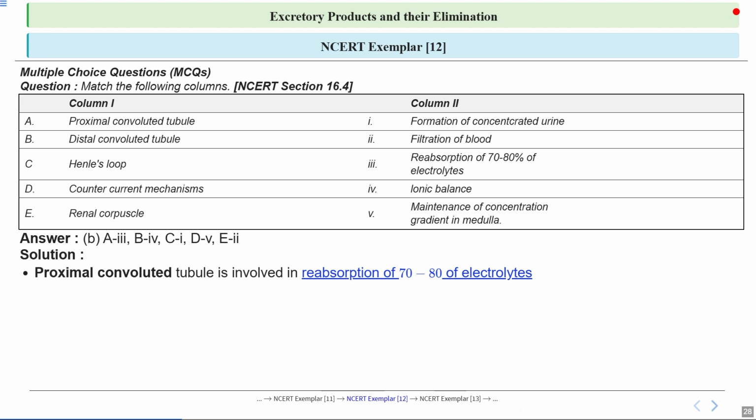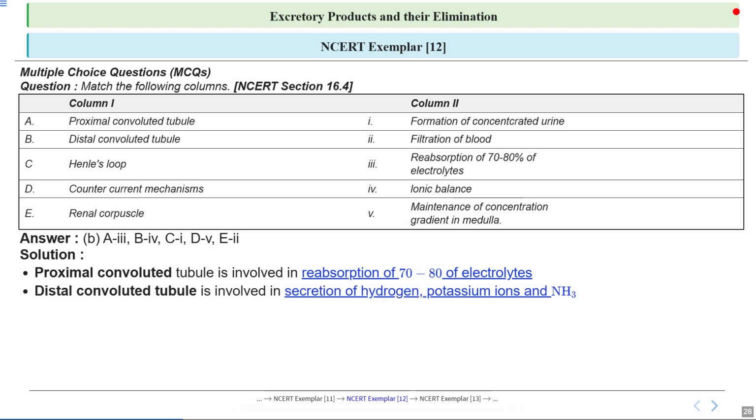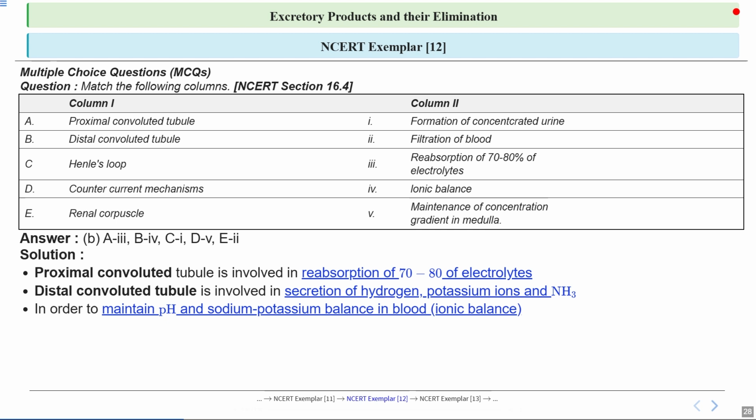Let's talk about the proximal convoluted tubule, or PCT. This part of the nephron is crucial because it reabsorbs 70 to 80% of water and electrolytes from the filtrate. So you can think of it as a recycling center where essential ions and nutrients are reclaimed to maintain our body's balance. Next, we have the DCT, or distal convoluted tubule. This section is involved in the secretion of hydrogen, potassium ions and ammonia. So it's like a fine-tuning mechanism, ensuring that excess ions are removed to maintain the body's pH and electrolyte balance.